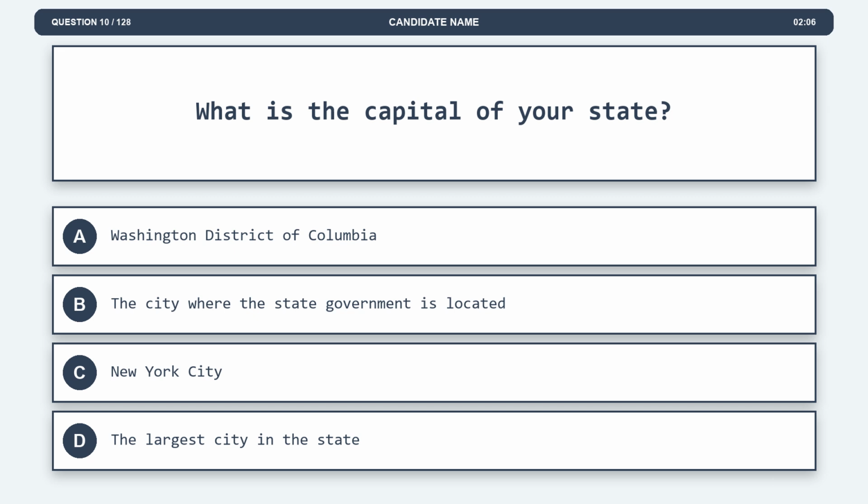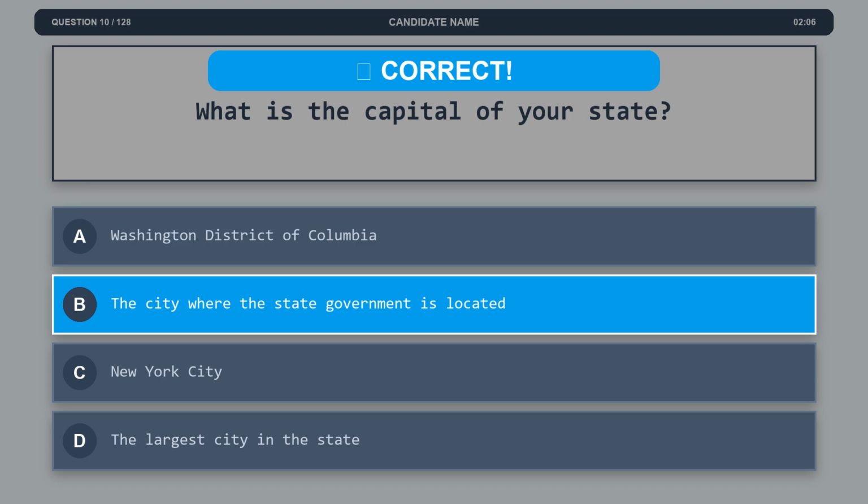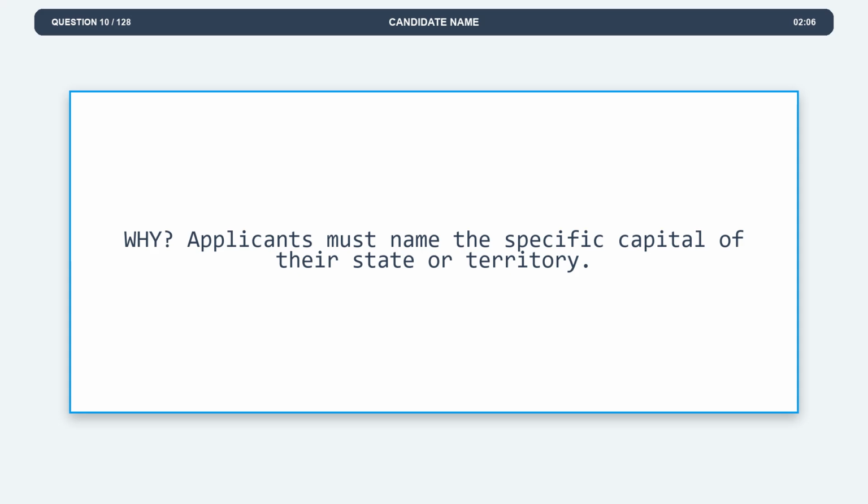Question 10. What is the capital of your state? Option A, Washington, District of Columbia. Option B, the city where the state government is located. Option C, New York City. Option D, the largest city in the state. The correct answer is option B, the city where the state government is located. Explanation. Applicants must name the specific capital of their state or territory.